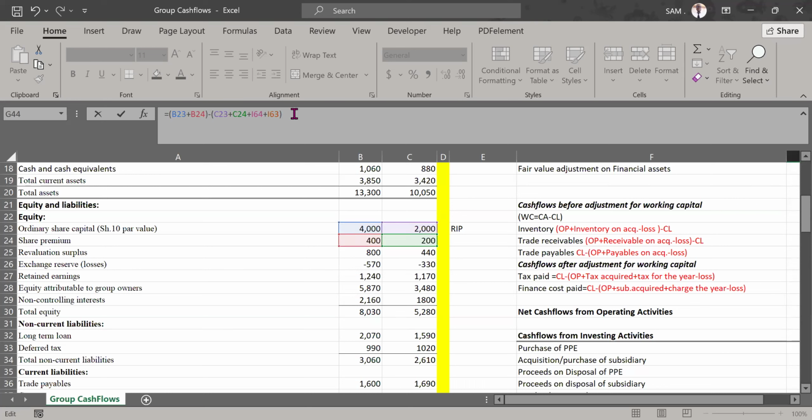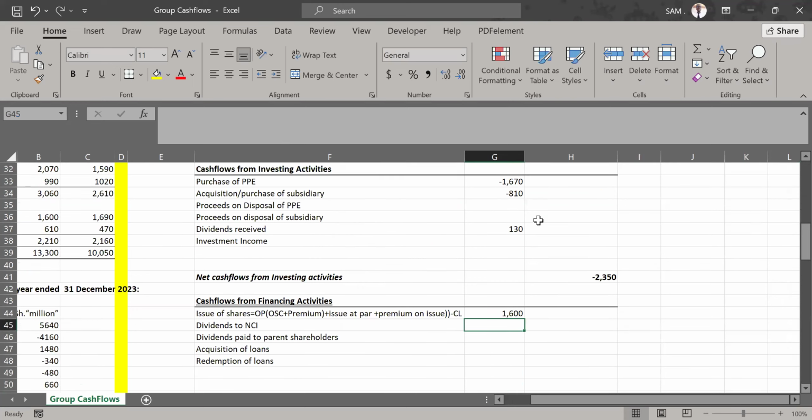So opening plus adjustments should give us the actual closing balance, but the actual closing balance was given. So let's get the difference. There you go: 1,600 is the amount of shares that we issued. And when you issue shares, it is an inflow.